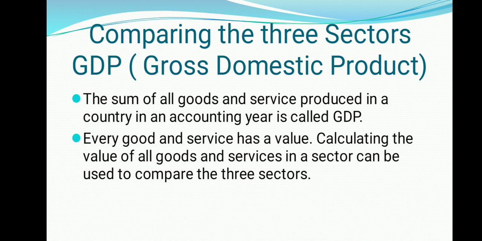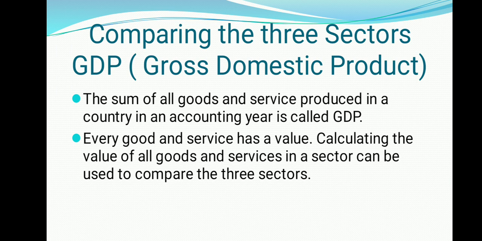So what is GDP? It is gross domestic product, the sum of all goods and services produced in a country in an accounting year is called GDP, right? So, since we have various products, activities in the primary sector and tertiary sector produce a very large number of services, and these three sectors have a large number of people working in them to produce these goods and services.